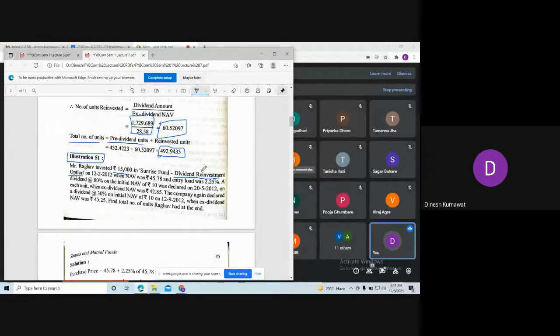When ex-dividend net asset value was rupees 42.85, the company again declared a dividend at the rate 30% on the initial net asset value of rupees 10 on 12th September 2012, when ex-dividend net asset value was rupees 45.25. Find the number of units Raghav had at the end. So here you can see they are declaring dividend 2 times.